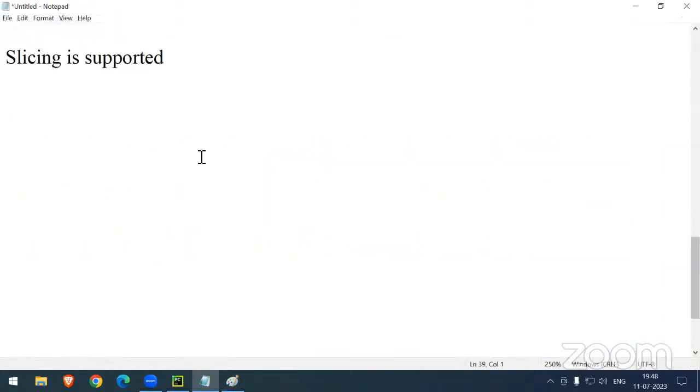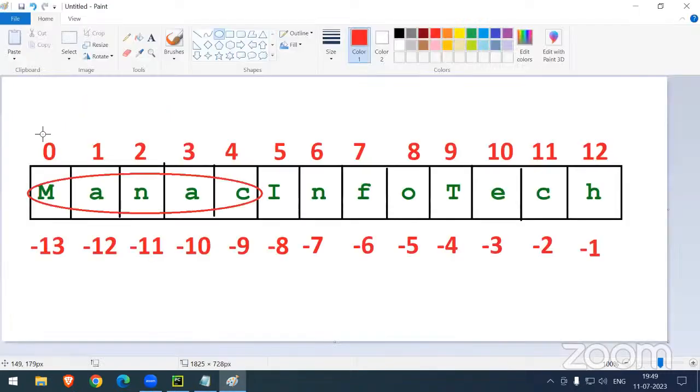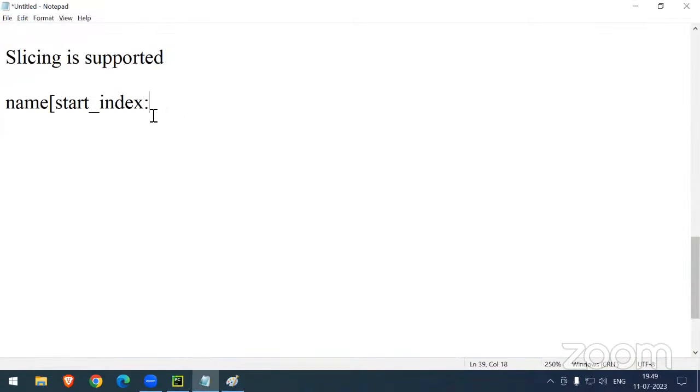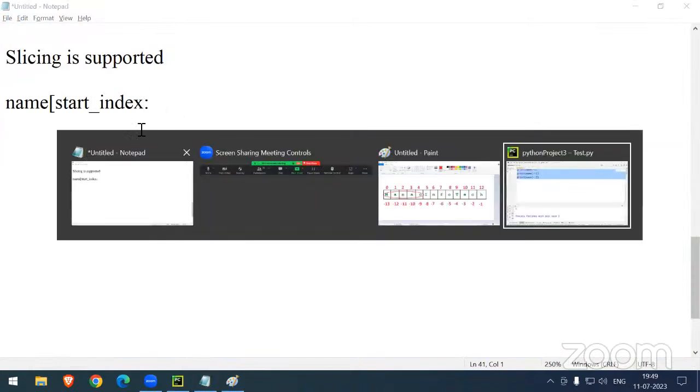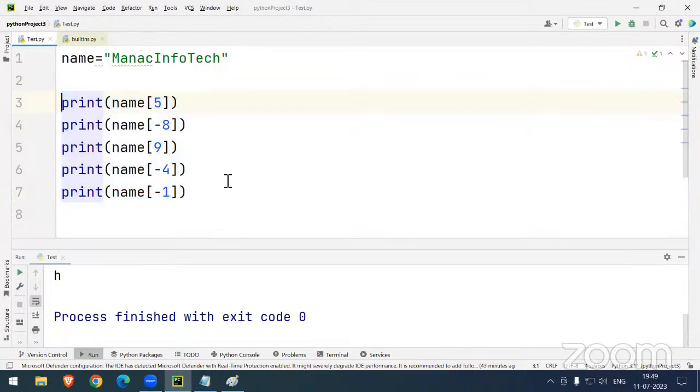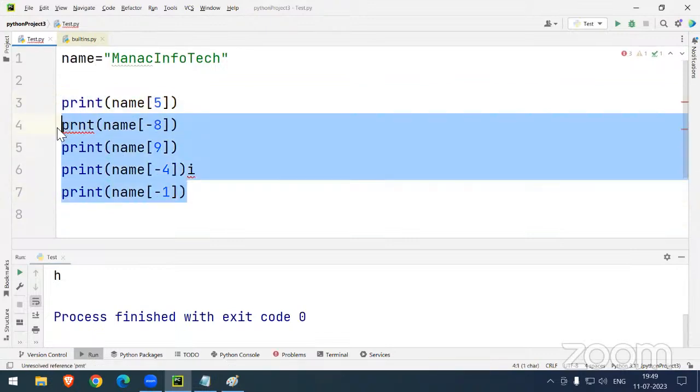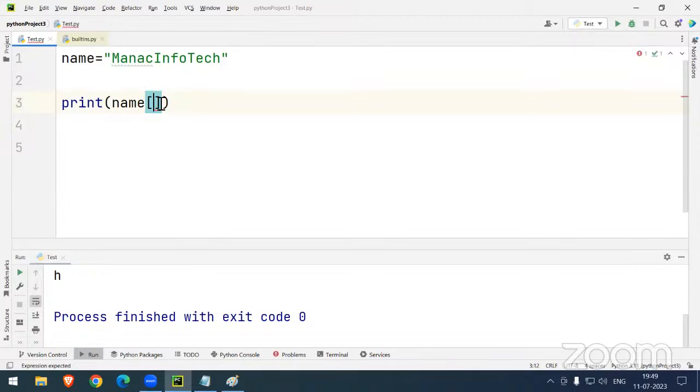So the rule, sir: starting index. Start underscore index also you can write. Sir, what is the starting index? 0. 0, sir. No problem. So what am I writing, sir? Starting index 0, colon, 2, sir.